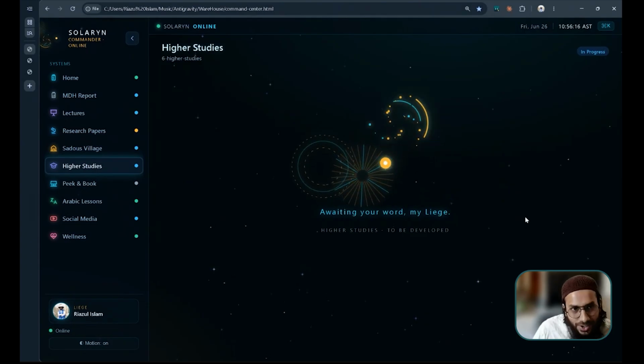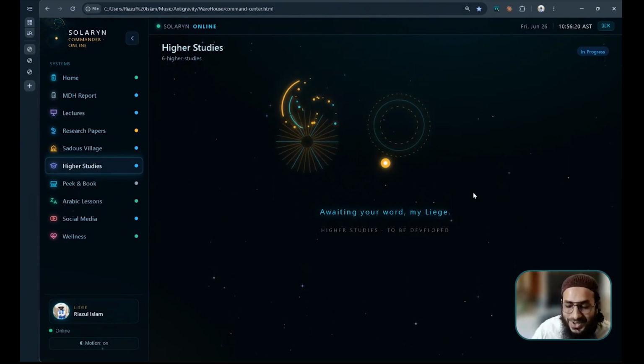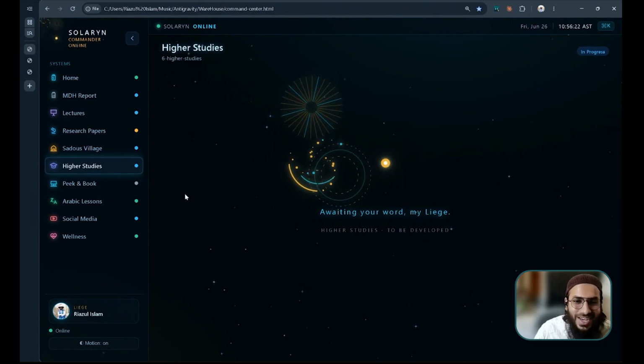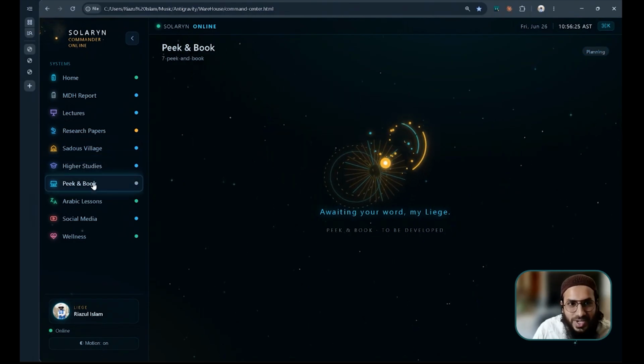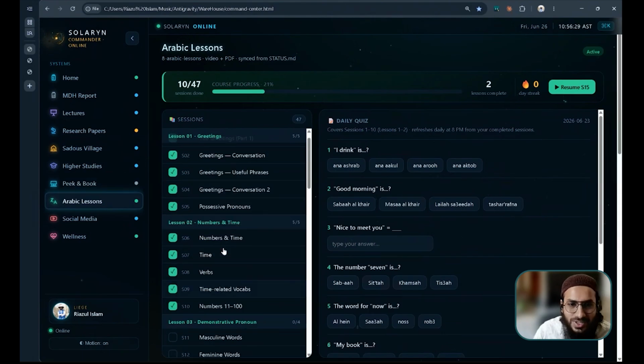High studies, okay, I'm building this still, so no comments on it. Whenever I start building this, maybe later on I'll show it. This pick and book, still building this. Arabic lesson, I like this one most.